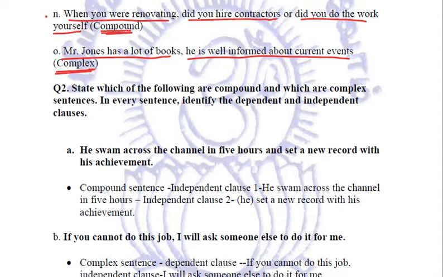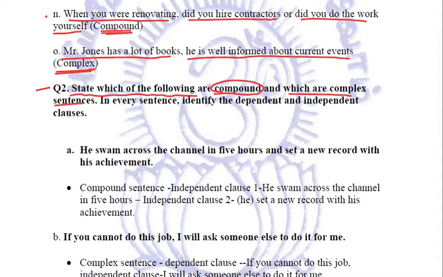So in order to attempt such questions, first of all, you need to have the basic idea about what simple sentences, complex sentences, and compound complex sentences are. Clear? So this is the first type of question that we may get. Now, in the second question also, we are required to state which of the following are compound and which are complex.